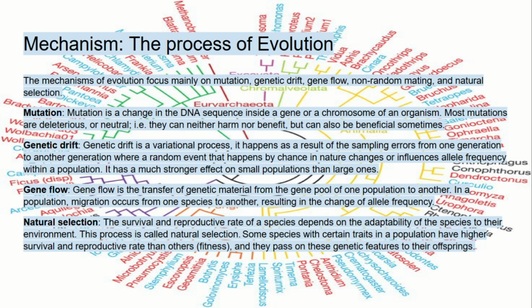Gene flow. Gene flow is the transfer of genetic material from the gene pool of one population to another. In a population, migration occurs from one species to another, resulting in the change of allele frequency. Natural selection. The survival and reproductive rate of a species depends on the adaptability of the species to their environment. This process is called natural selection. Some species with certain traits in a population have higher survival and reproductive rate than others, fitness, and they pass on these genetic features to their offspring.